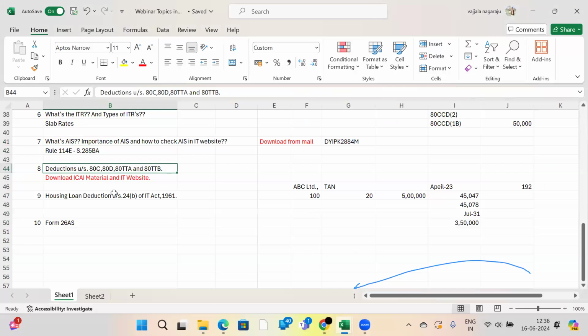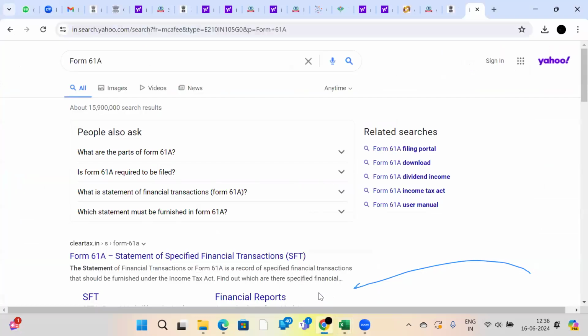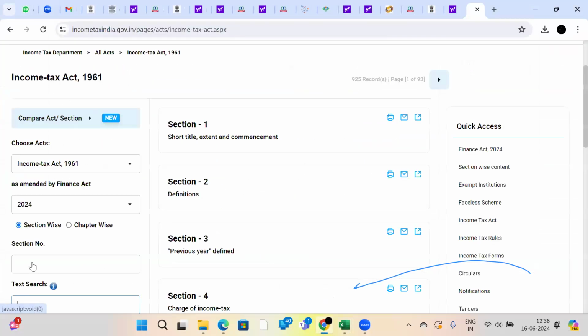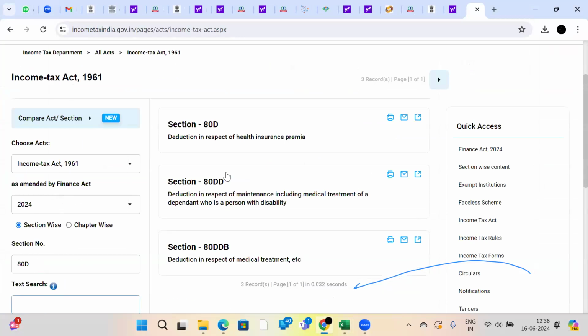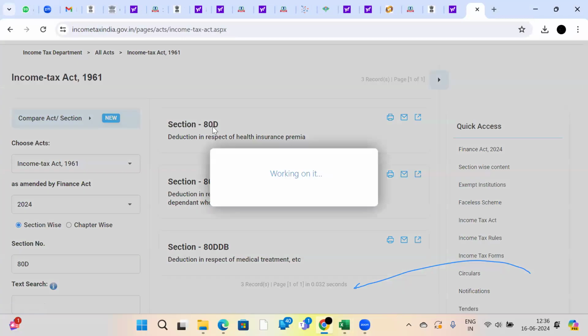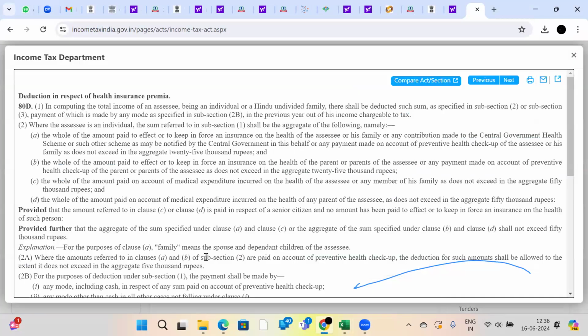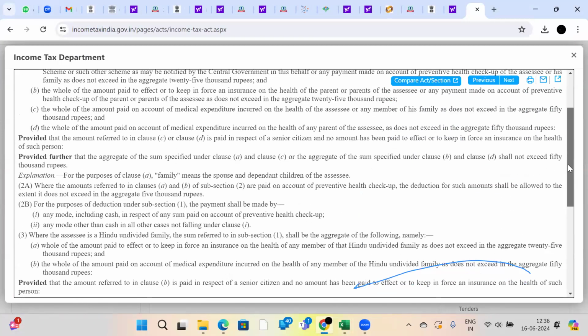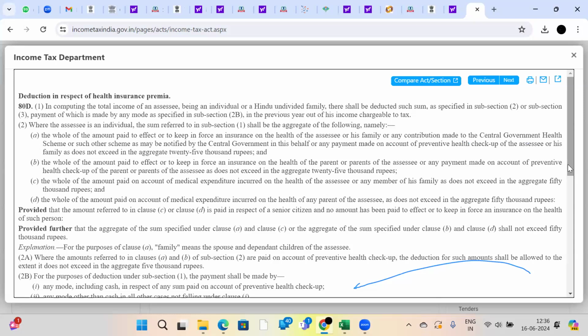And you know very well how 80C will be there, no? You can search 80DD also. Go here, incometaxindia.gov.in. Just mention section 80D here and click on search. You will get 80D here. You can read yourself who are all eligible, what is the amount eligible, what is the appropriate amount, each and everything you will get.